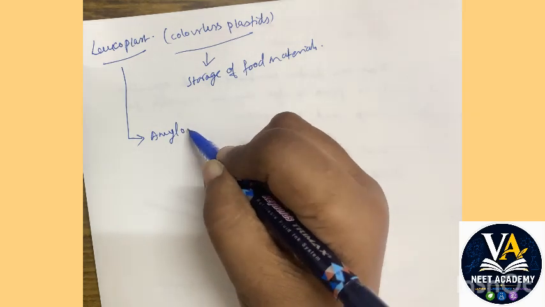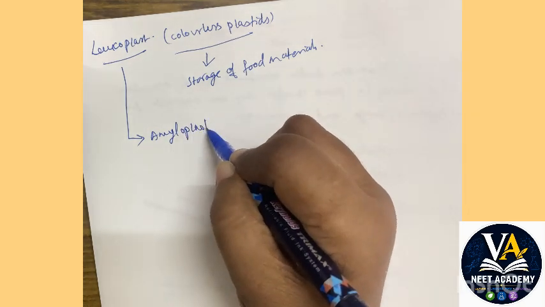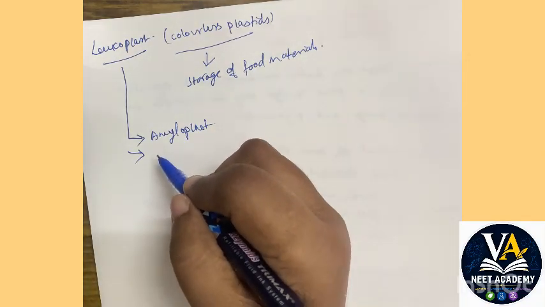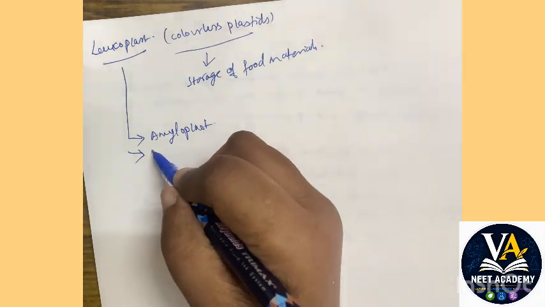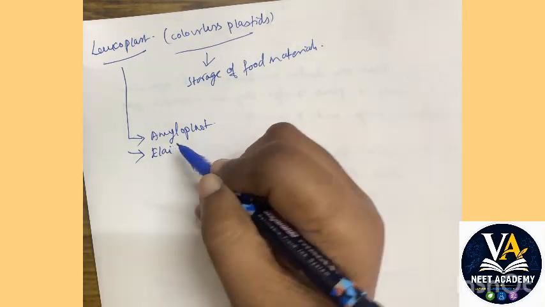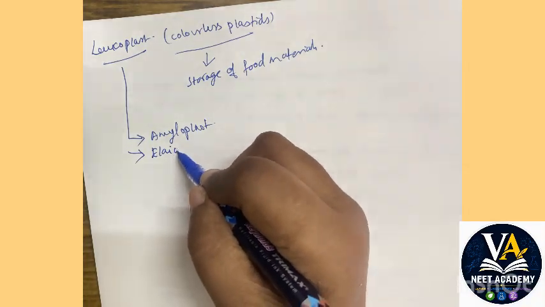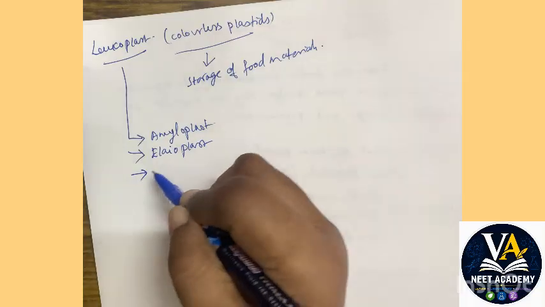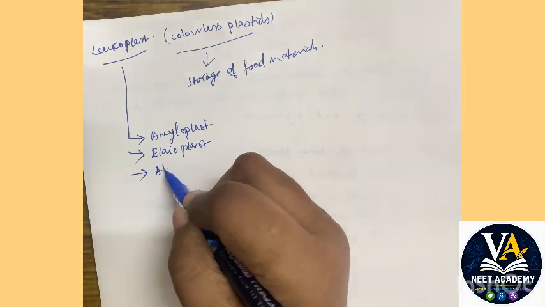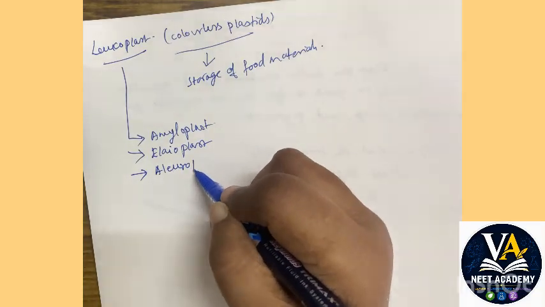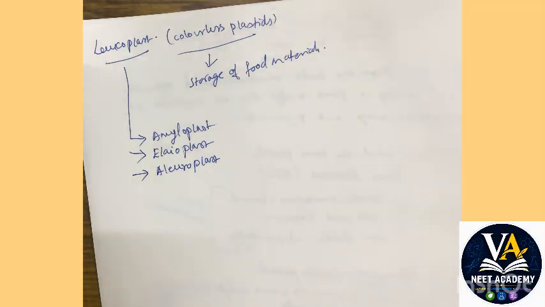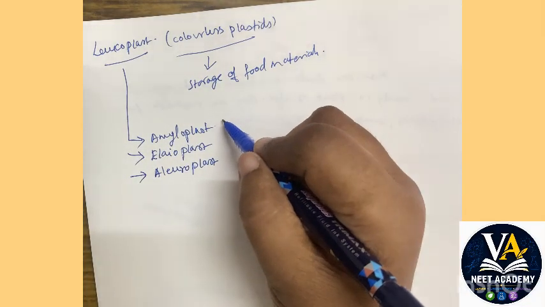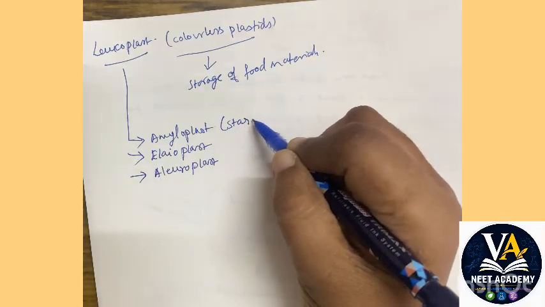amyloplast. Okay, let me name the leucoplast first, and then let me tell you all what they store. Second one is elaioplast, and third one is aleuroplast. So these are the 3 types of leucoplast. Amyloplast stores starch.